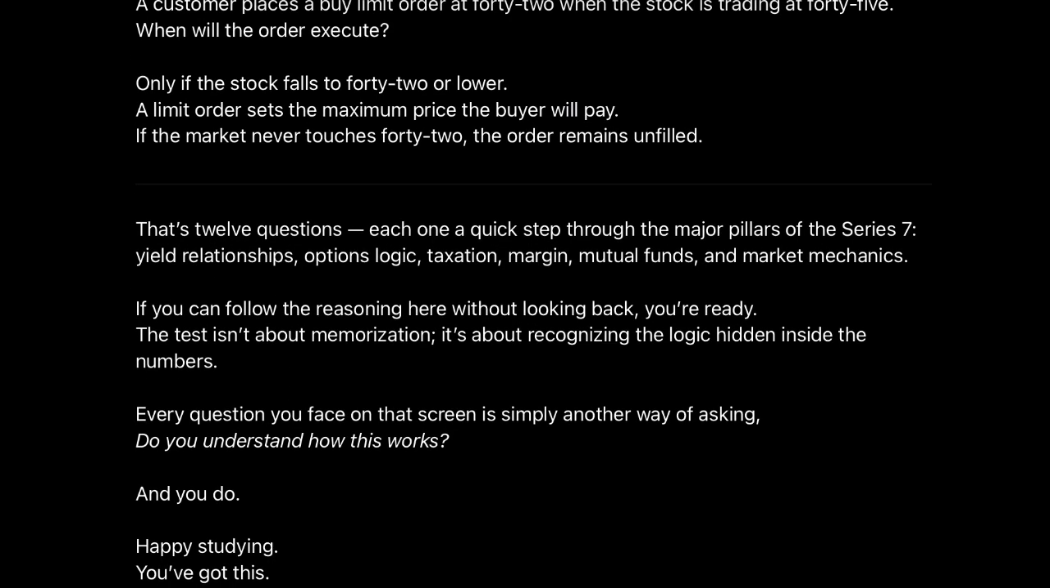That's 12 questions, each one a quick step through the major pillars of the Series 7: yield relationships, options logic, taxation, margin, mutual funds, and market mechanics. If you can follow the reasoning here without looking back, you're ready. The test isn't about memorization. It's about recognizing the logic hidden inside the numbers.